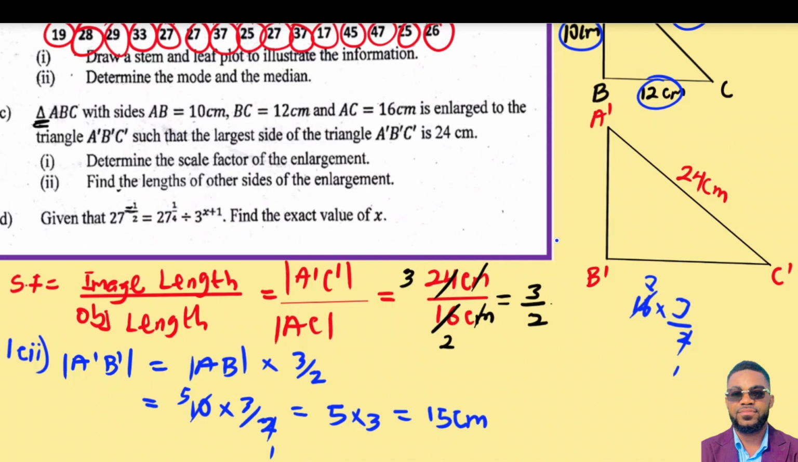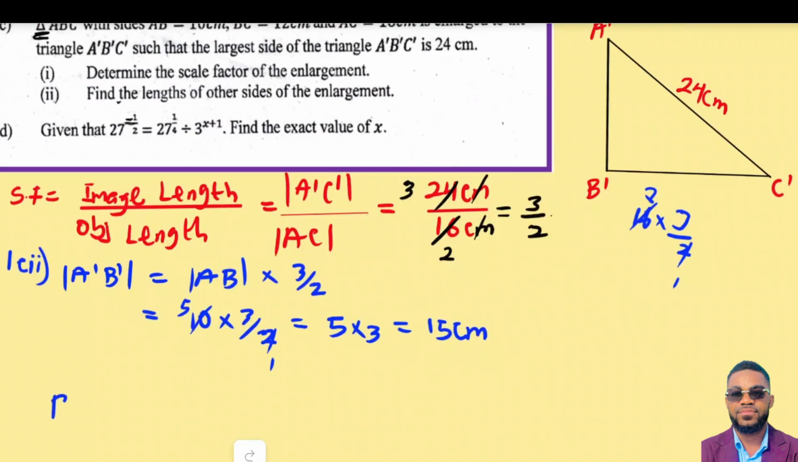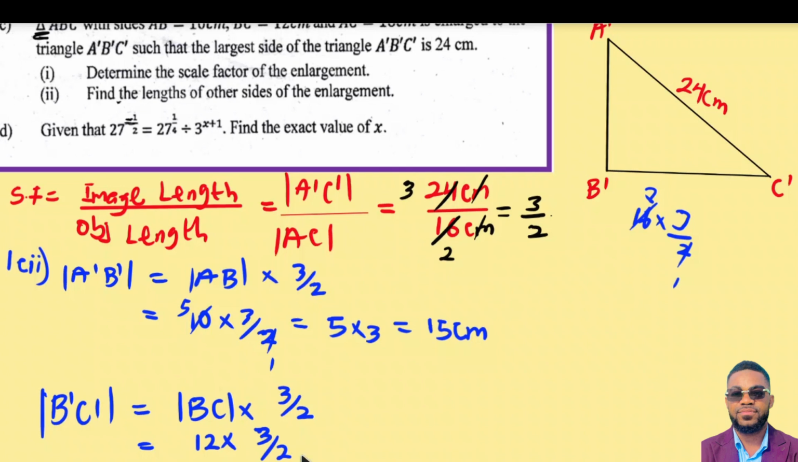So easily, you can also work B1, C1. So now B1, C1 is equal to BC times the scale factor, which is 3 on 2. And BC, in the question, it is 12 times 3 on 2. So now 2 goes into 12, 6 times. So that's going to give me 6 times 3.